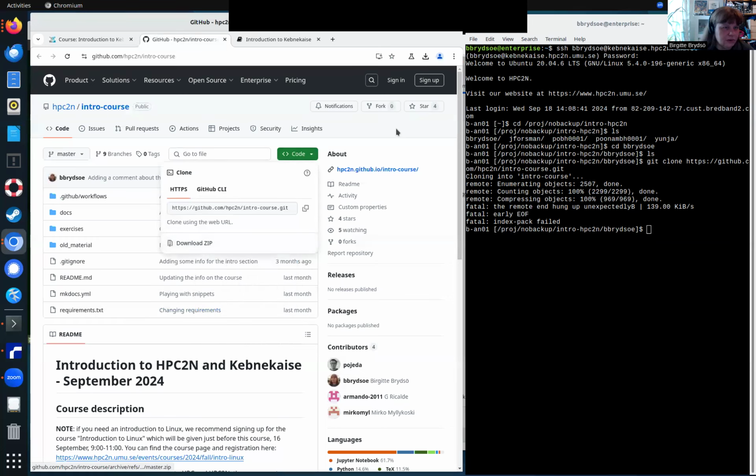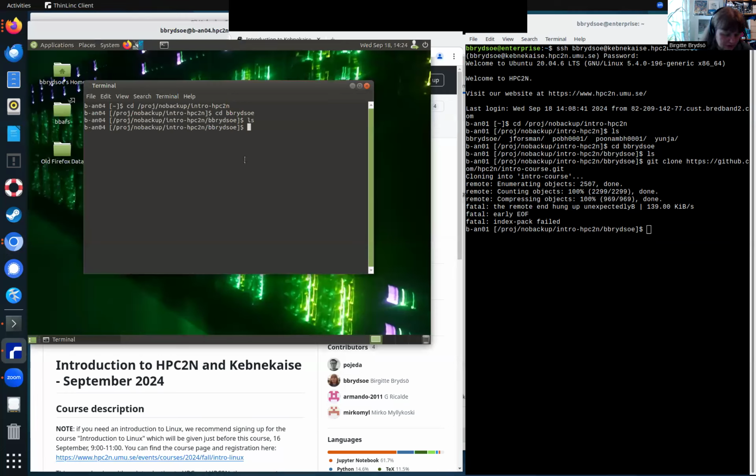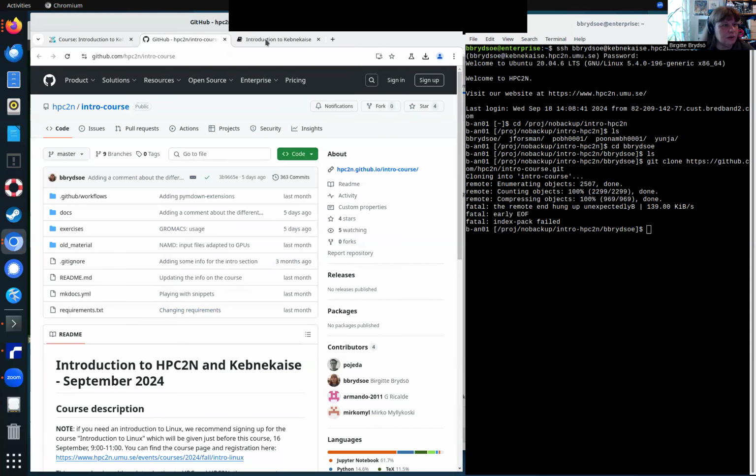Copy link address, and then the SendLink client, and I would then write wget and paste this zip file, and then I can download that here, and I will then get a zip file that I uncompress with unzip and then the name of it. And I will just leave it here and go back to the rest of the lecture.